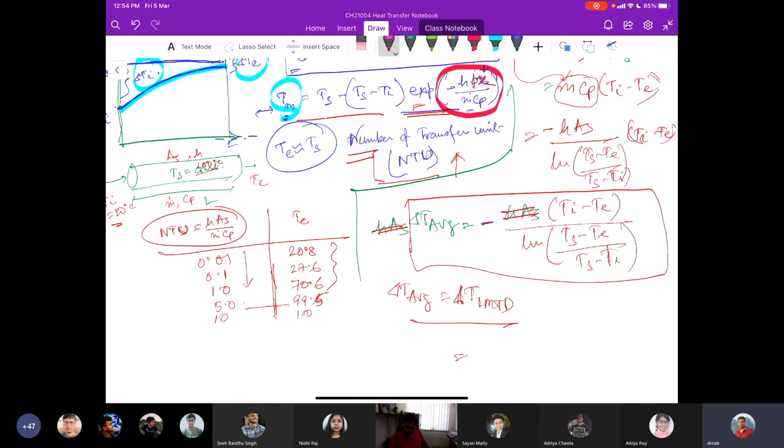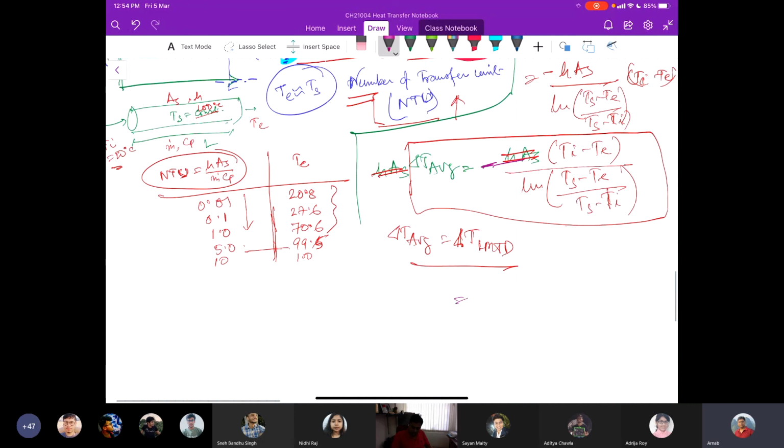It eliminated during the derivation. So let me write that LMTD is basically Ti minus Te over ln of Ts minus Te divided by Ts minus Ti.